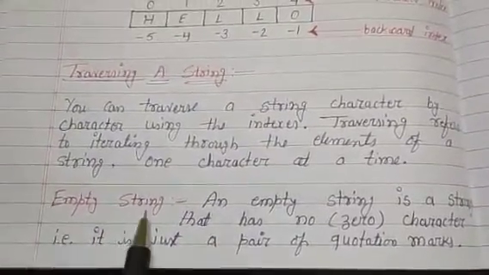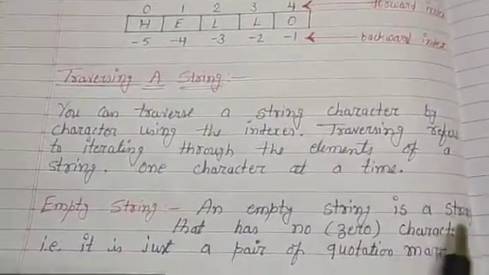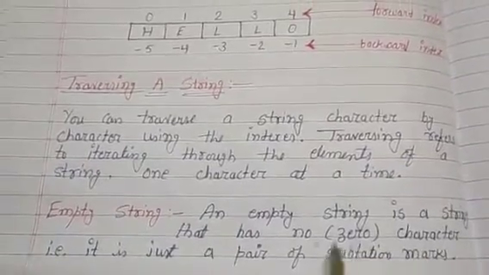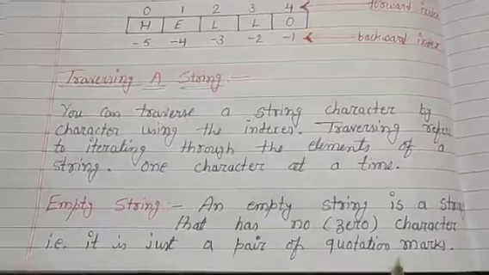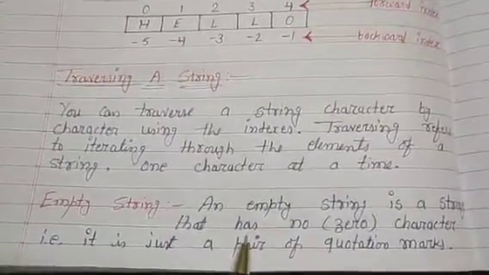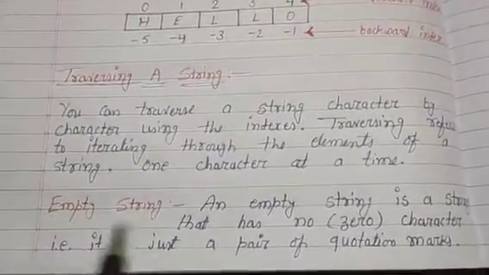One more form of string is the empty string. An empty string is a string that has no characters, that is, zero characters. It is just a pair of quotation marks with no character in between. This form of string is called an empty string.